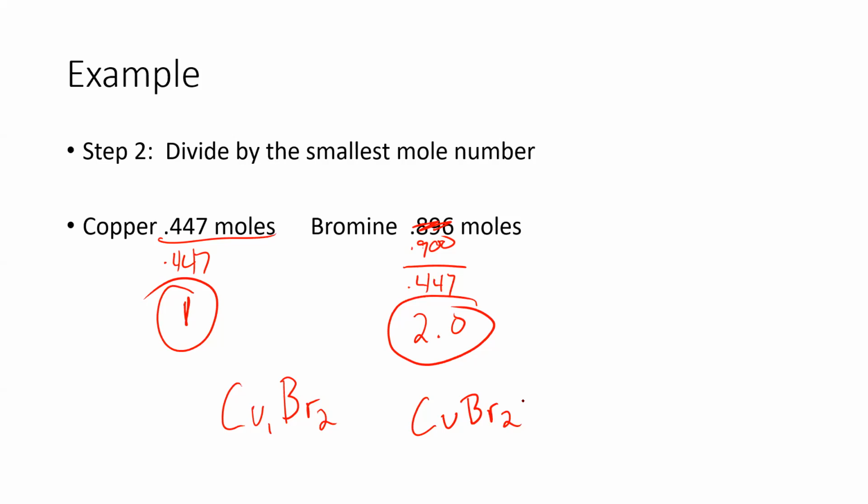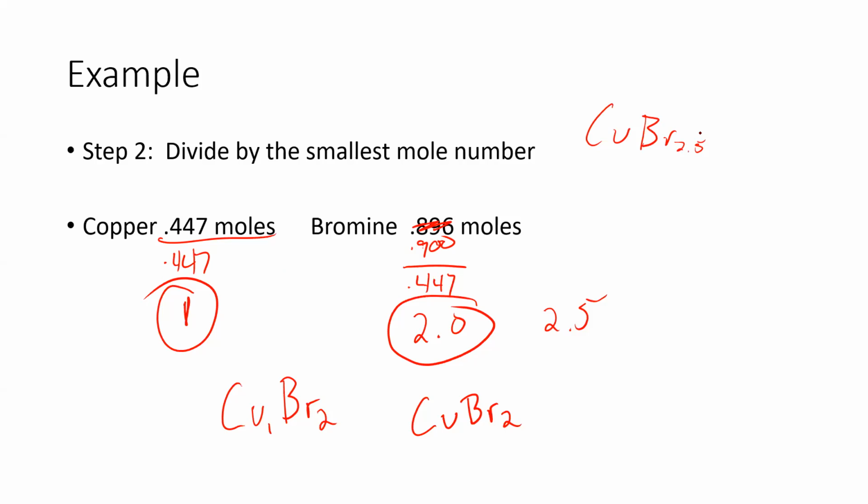So sometimes when you do this division, you'll get something that'll be 2.5. Anytime you get a 0.5, you want to multiply both of your numbers by 2. The reason why is, let's say this was 2.5 and you had CuBr2.5, you can't have half a bromine atom.